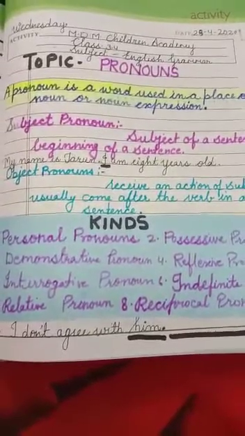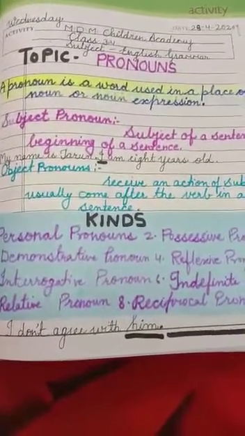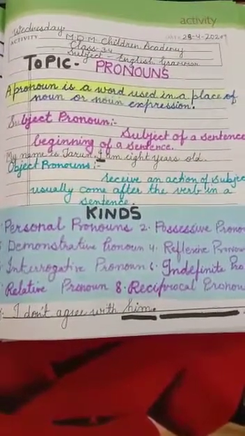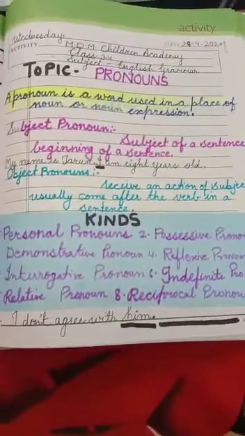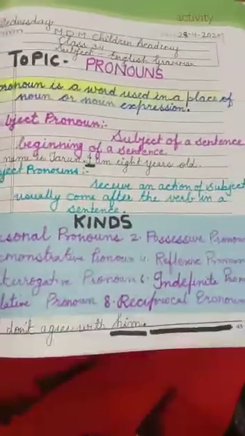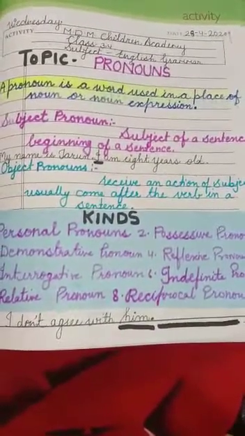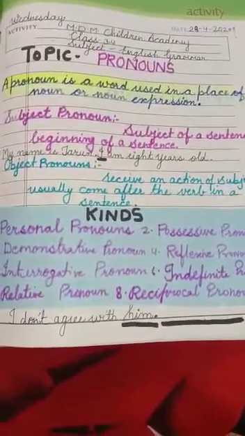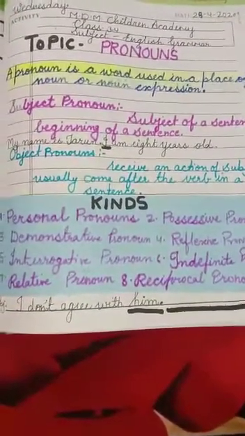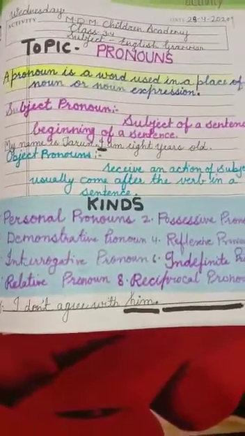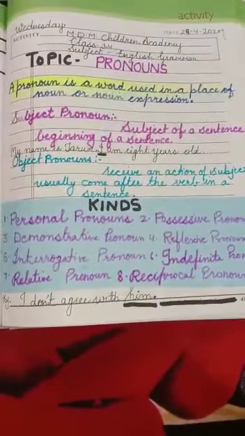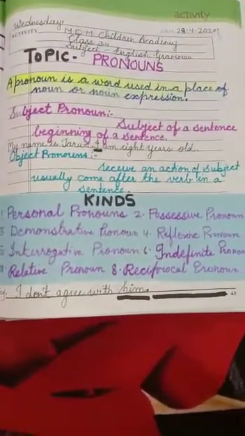Our today's topic we are going to read is pronouns. You have read in your previous classes what is a pronoun and what is a noun. A pronoun is a word that is used in place of a noun. Nouns you recognize easily: the name of a person, place, thing, and animal. So what we use in place of a noun we call a pronoun. You have been given 8 kinds here, but you do not read 2 kinds of the 8. Those kinds we just have to recognize.